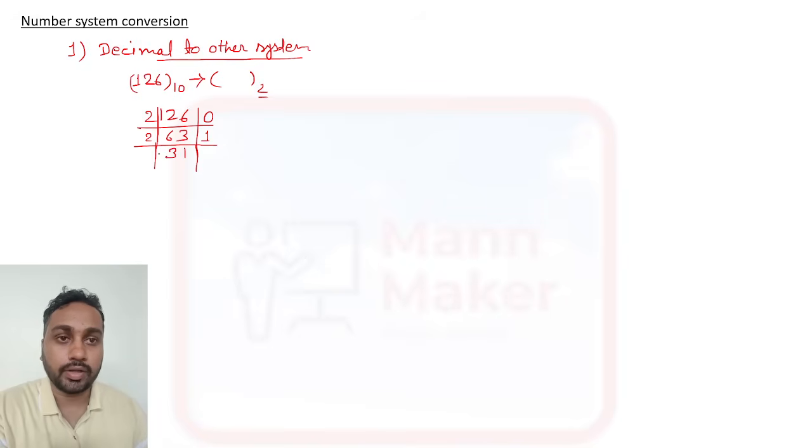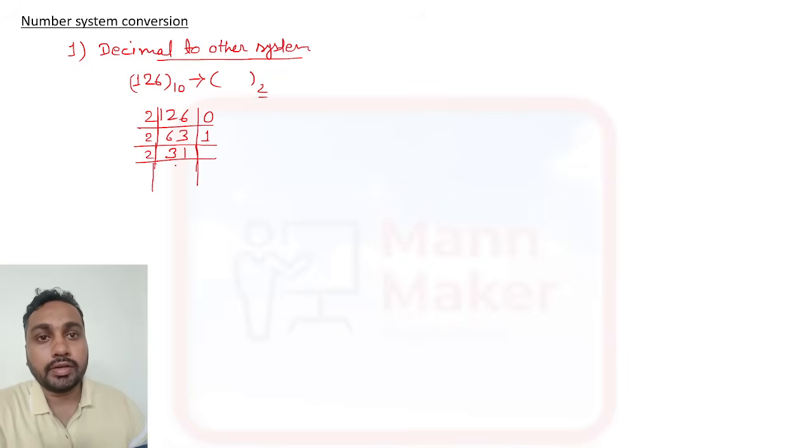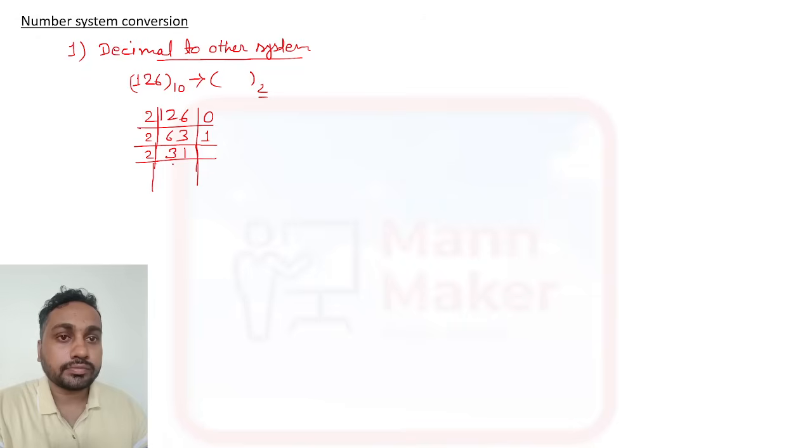Now if you divide 31 by 2, it will come 15, 15 into 2 is 30, and 1 remainder. Now if you divide 15 by 2, then 7 into 2 is 14, so 1 remainder again. Now if you divide 7 by 2 again, 3 into 2 is 6, so 3 and 1 remainder. Now if you divide 3 by 2 again, then 1 here and 1 you will get remainder.